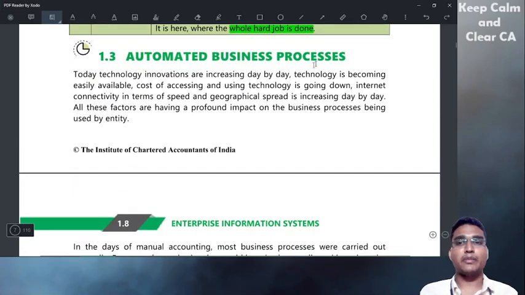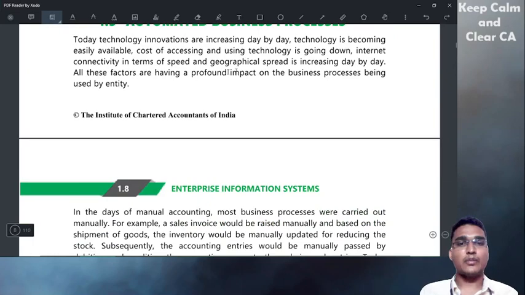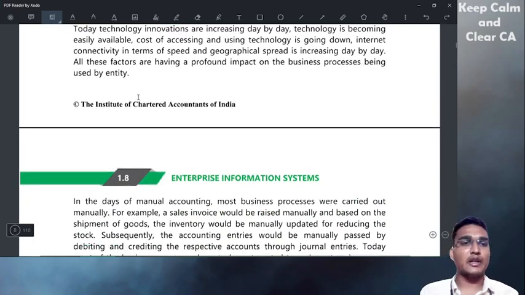Then automated business processes. Today, technology innovations are increasing day by day. Technology is becoming easier. The cost of action using technology is going down. Internet connectivity, in terms of speed and geographical spread, is increasing day by day. All these factors are having a profound impact on the business processes being used by an entity.